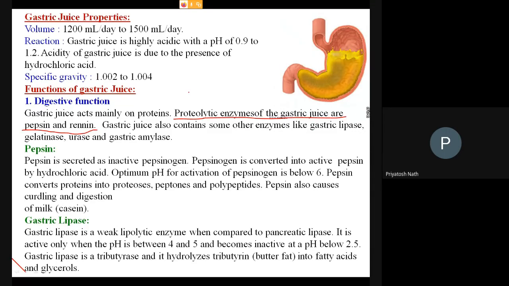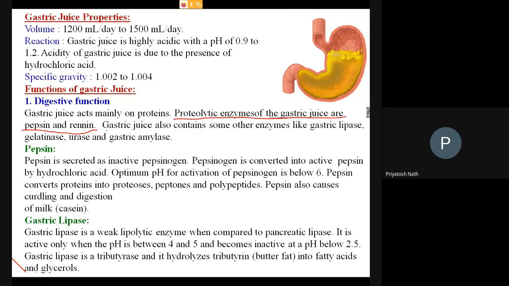Proteins are basically present in what you are taking: meat, fish, eggs. They contain a huge amount of protein. Plus there are soybeans, if you take them, as well as milk products, which also contain protein. Plus pulses, various kinds of pulses, also contain protein. So if you take these kinds of food, then you need pepsin and renin for the digestion.